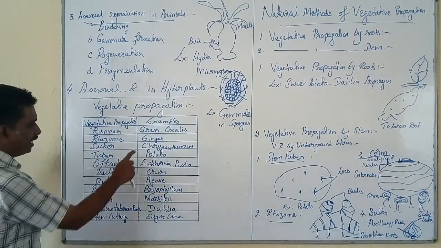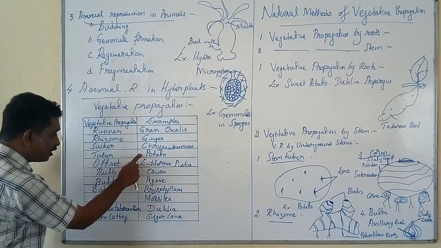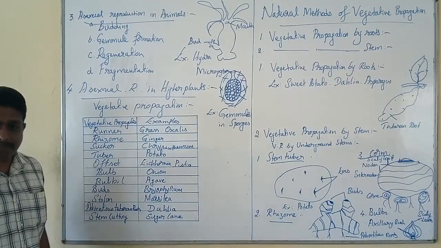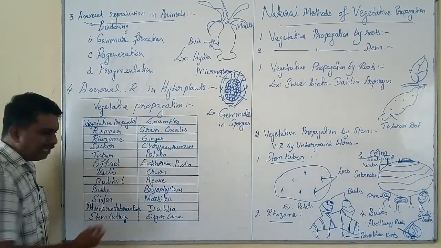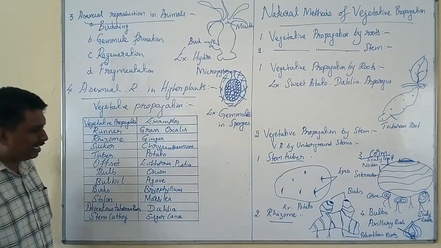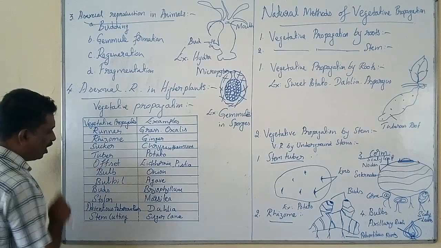In chrysanthemum, the vegetative propagule is the sucker. In potato, it is the tuber. Eichhornia and Pistia are both aquatic plants. Eichhornia is popularly designated as the terror of Bengal. It normally reproduces through offset.